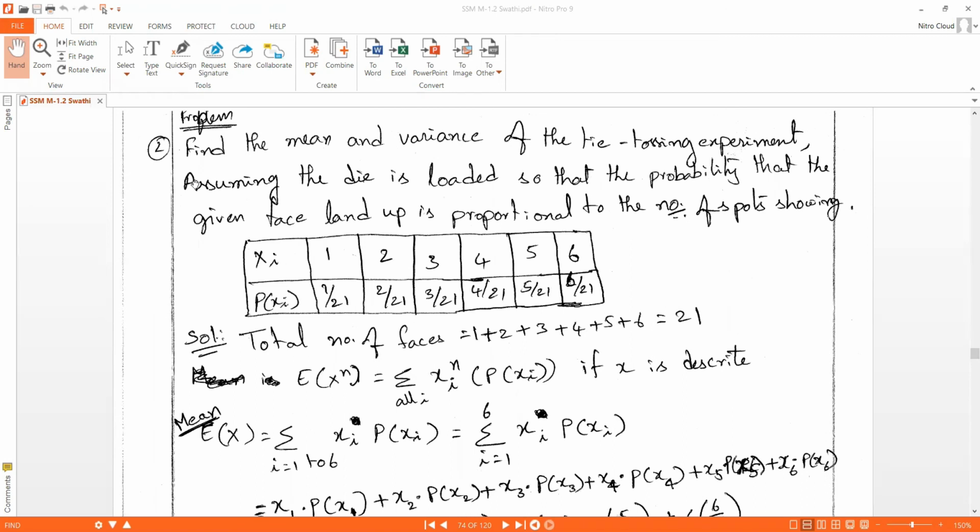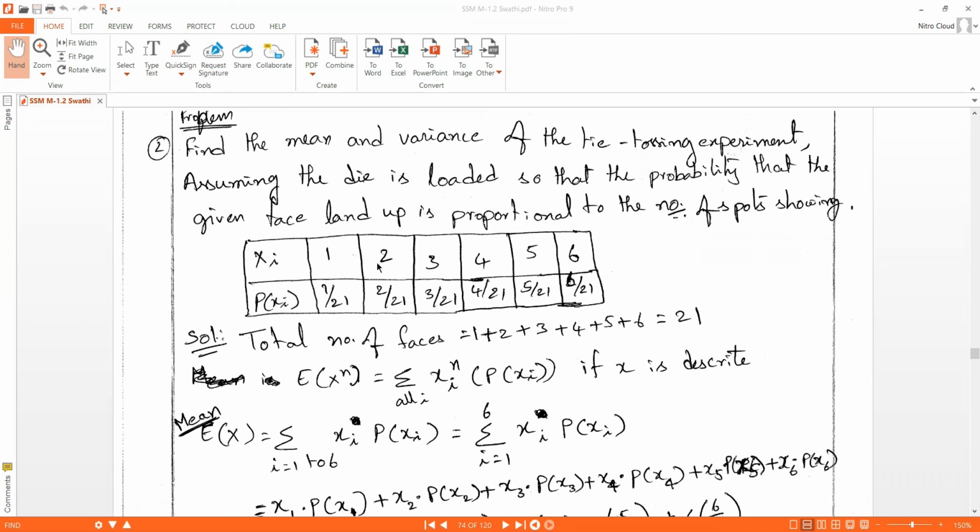Here we have another type of problem. Find the mean and variance of the die tossing experiment. Assume that the die is loaded so that the probability that a given face lands up is proportional to the number of spots showing. Here, for the die tossing experiment, x of i, and what is the probability of getting 1? That is 1 by 21.